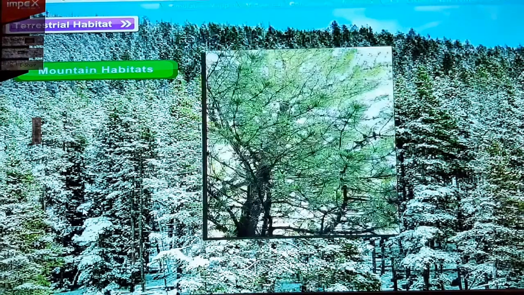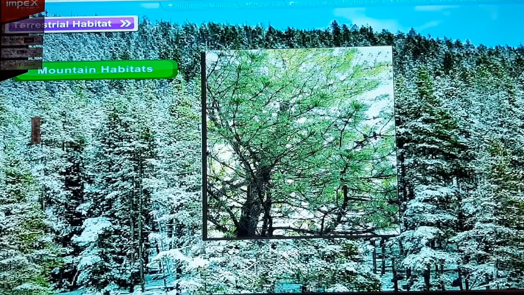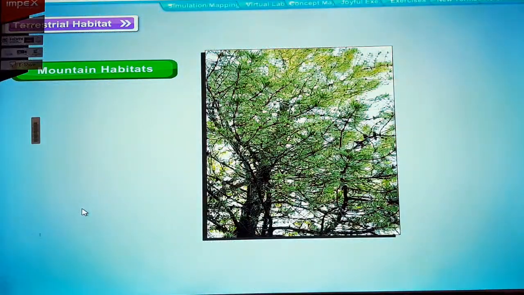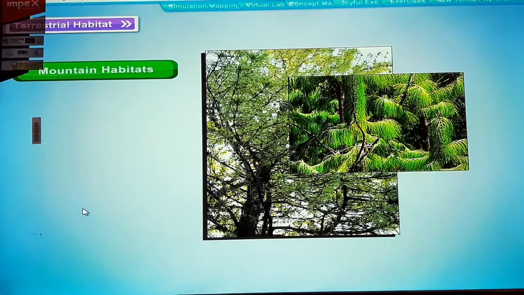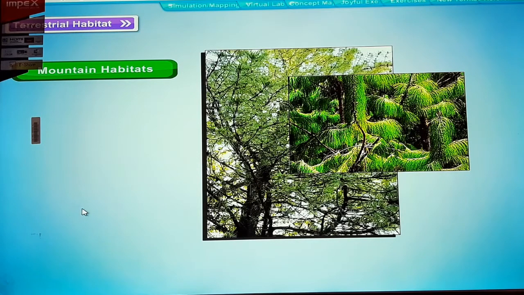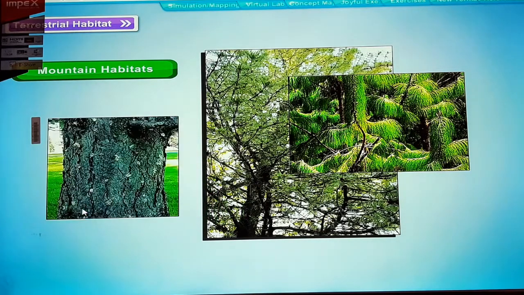Trees like pines usually grow on the sloping sides of the mountains. Since most of the rainwater in such areas flows down the slopes, very little water is available to the trees. To conserve water, leaves are reduced to needle-like structures. They have a thick waxy coating on their surface to reduce the loss of water by transpiration.